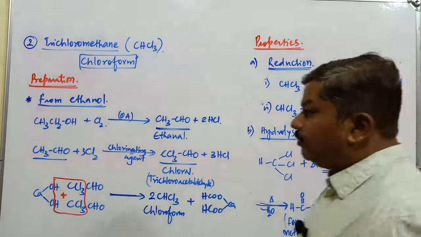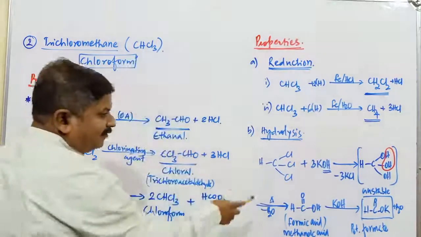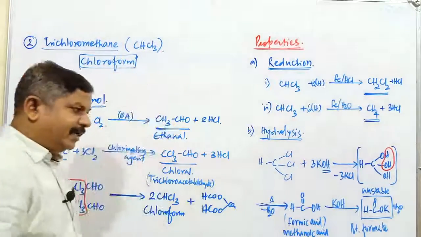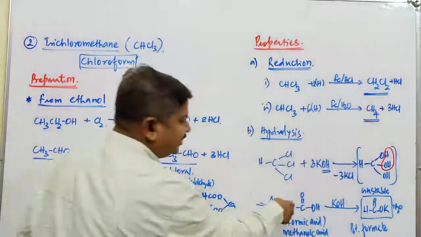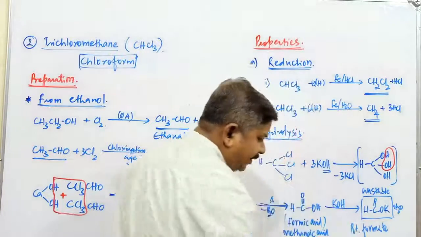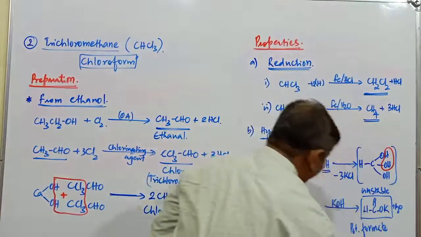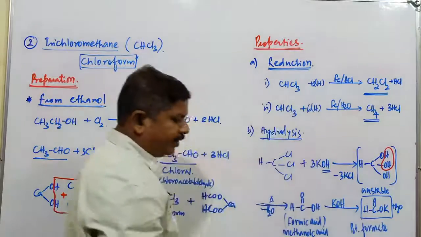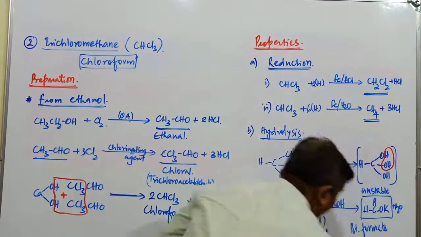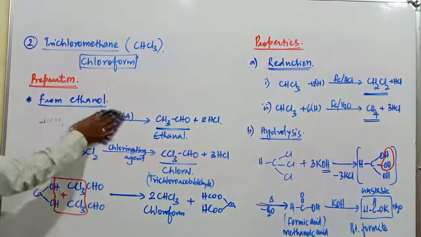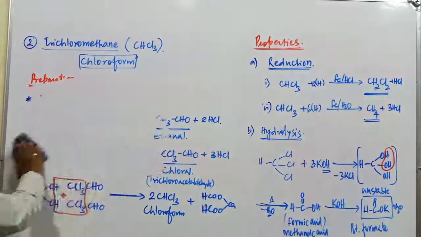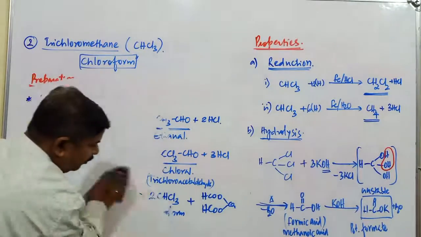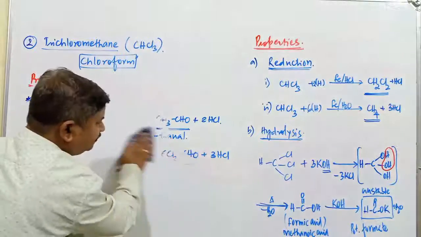So the main product obtained by the hydrolysis of chloroform is formic acid, remember. Further, when formic acid is treated with a base, it gives potassium formate. If it is sodium hydroxide, it gives what? Sodium formate compound. This is hydrolysis of chloroform.